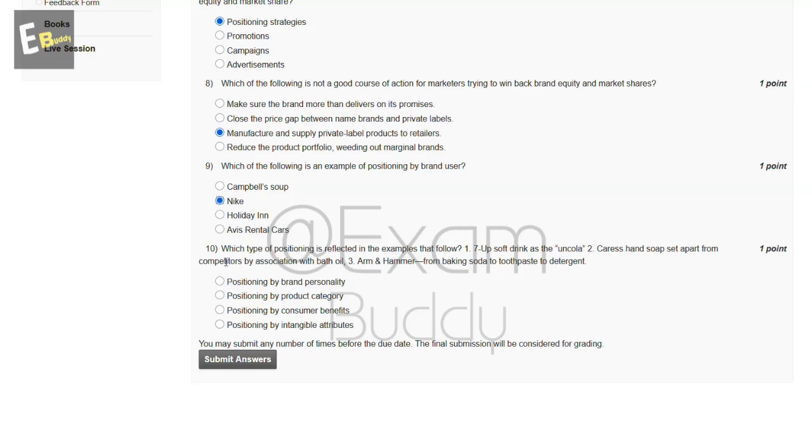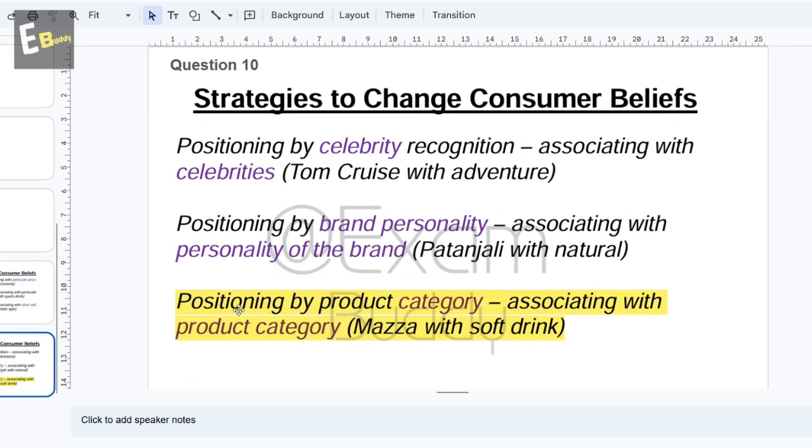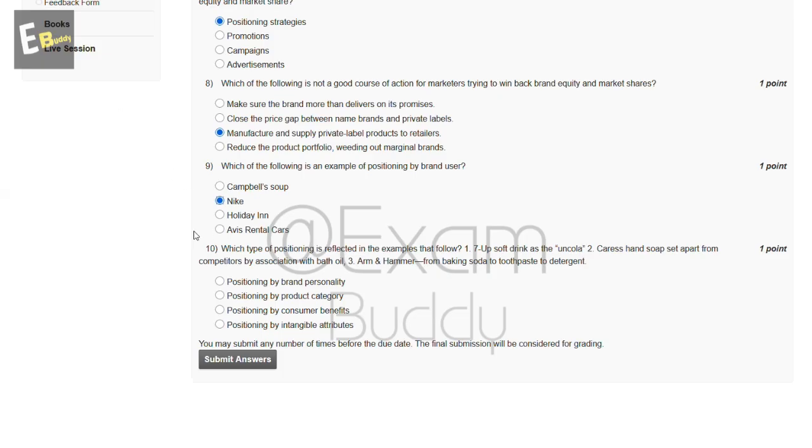Now the tenth question is: which type of positioning is reflected in the examples that follow? 7Up soft drink as the Uncola. Second, Caress hand soap set apart from competitors by associating with bath oil. Third, Arm and Hammer from baking soda to toothpaste to detergent. So these are the options. And now let's check the answer of our tenth question. So question tenth, positioning by product category, associating with product category, Mazda with soft drink. So the answer of our tenth question is B.